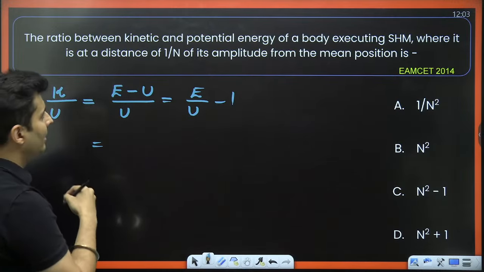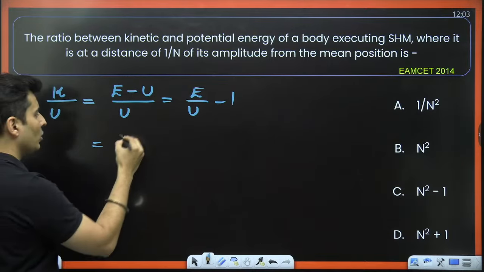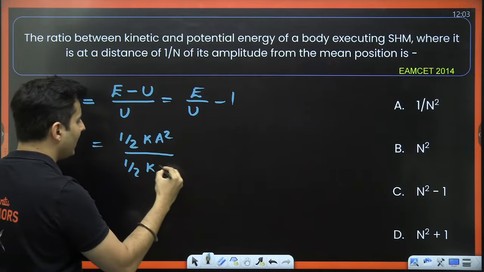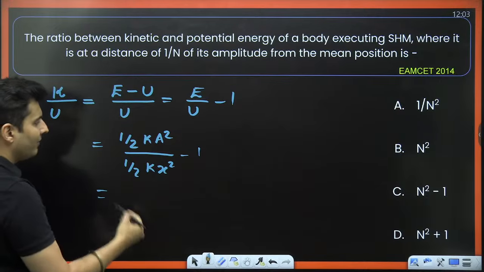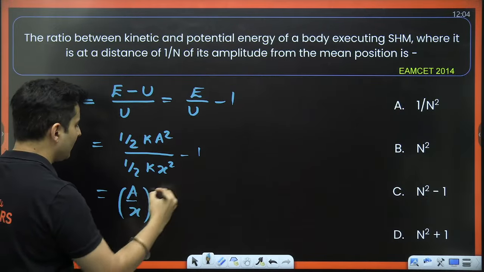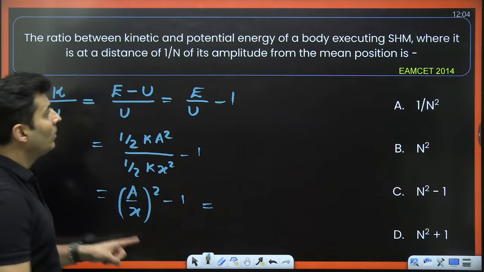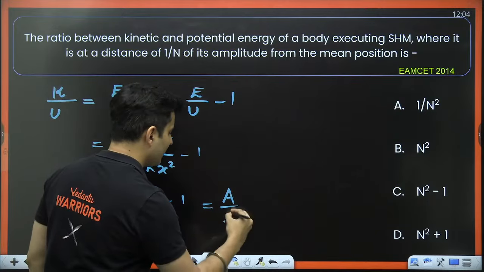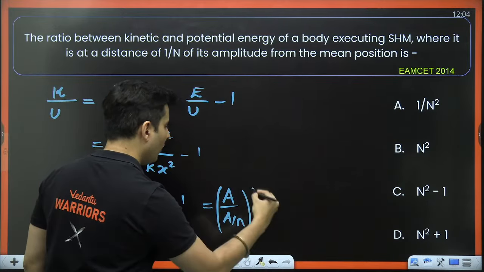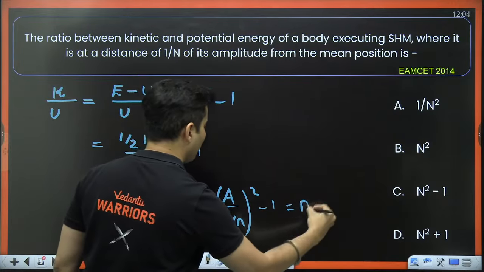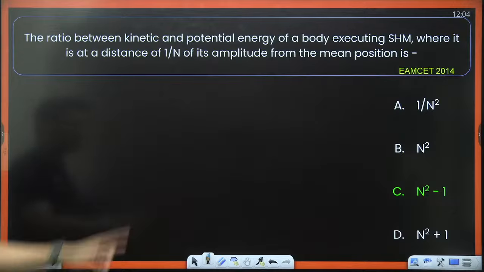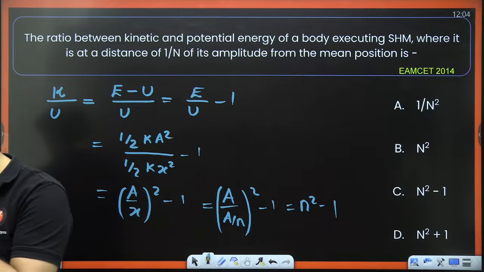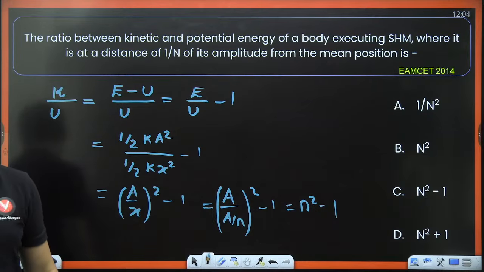Why did I do it like that? The reason is the total energy formula is half k a square. Potential energy formula is half k x square. So half k will cancel. I will just get a by x whole square minus 1. Now the value of x is 1 by nth of the amplitude. So this is a by n basically whole square minus 1. A cancels. So it will become n square minus 1. So that is basically C option. Correct. Very good. Excellent. That is the correct answer.